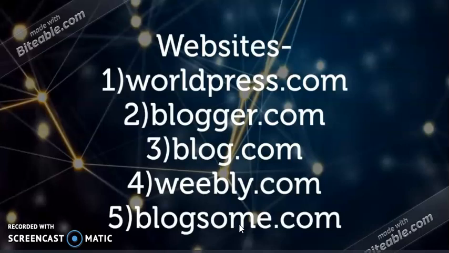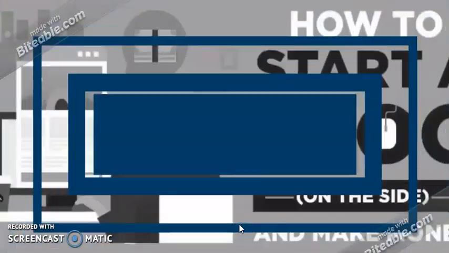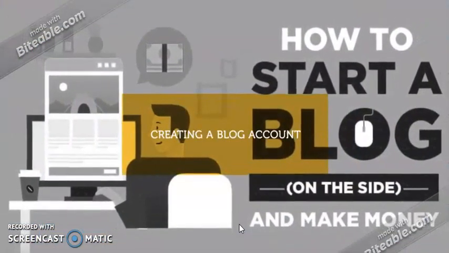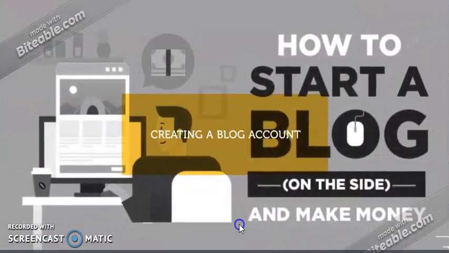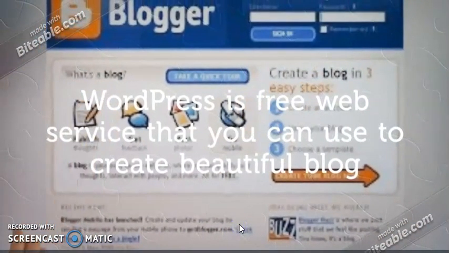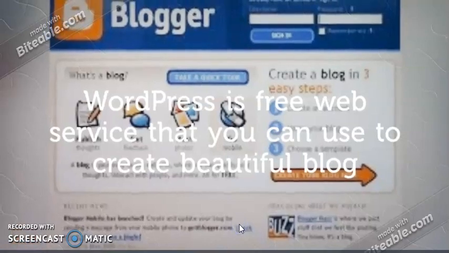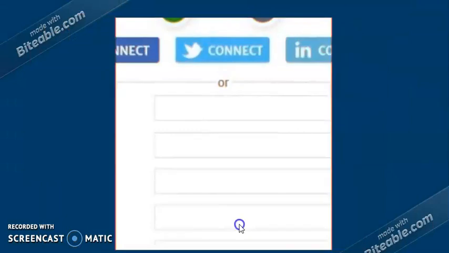Next is creating a blog account. WordPress is a free web service that you can use to create a beautiful website or blog. WordPress has support for themes for customizing the design of the blog. Themes can make the blog or web page look attractive. Before you start, a blog account is required. To create one, you need a web browser and an internet connection.